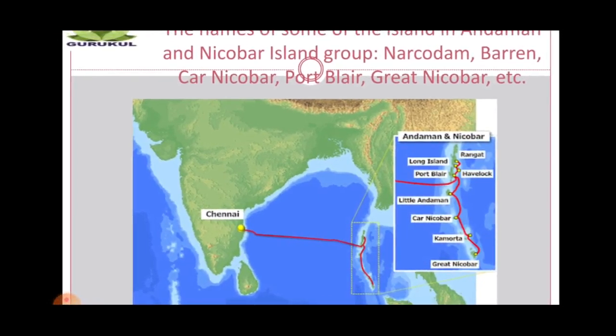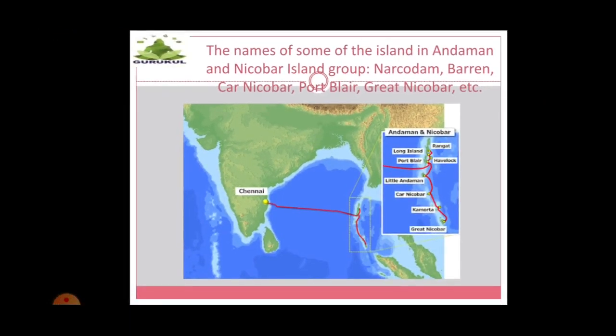I hope, children, you have understood this. The islands of Lakshadweep and the islands of Andaman and Nicobar. See children, they hold very beautiful information for their vegetation, their fauna, their life and different fauna.